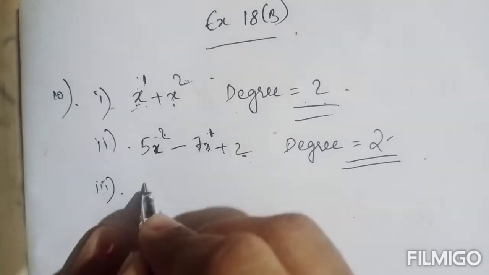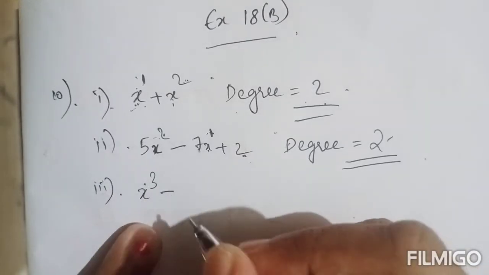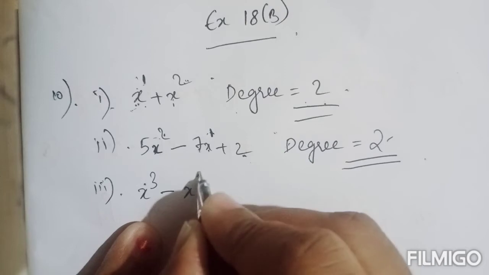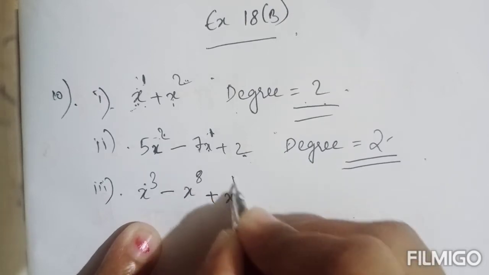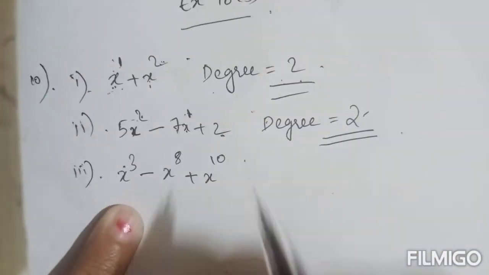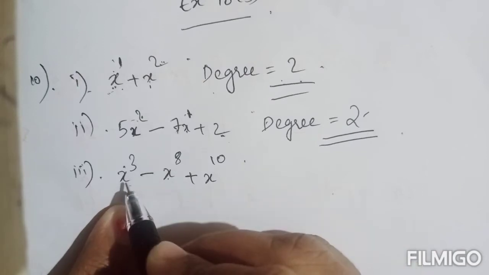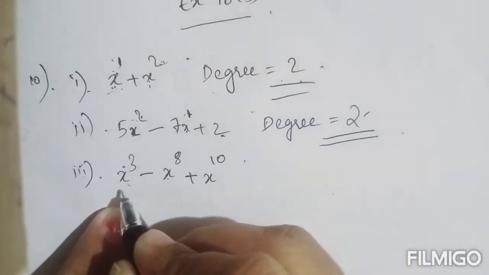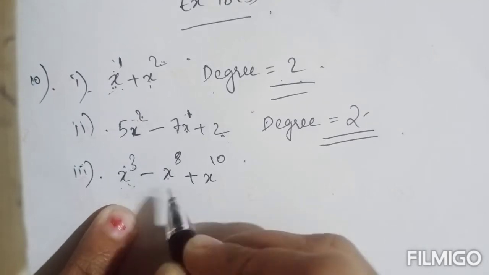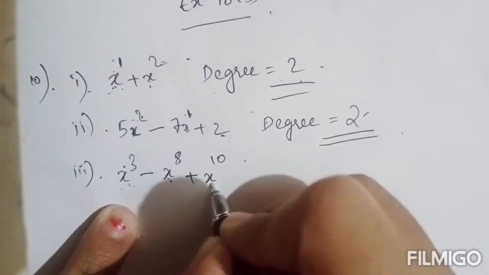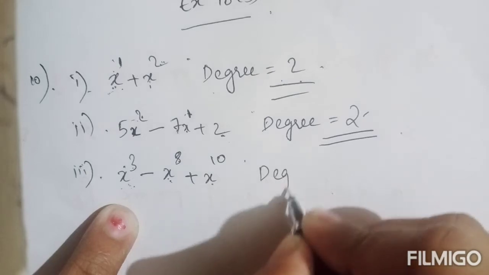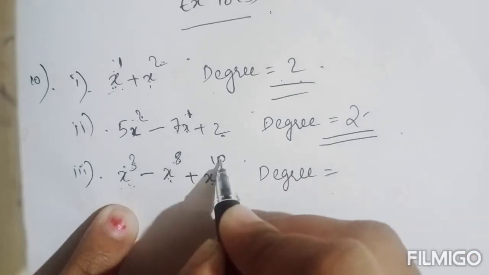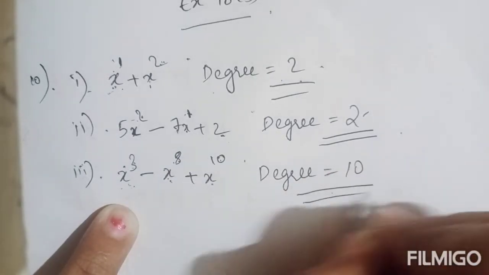Third one, x raised to the power 3 minus x raised to the power 8 plus x raised to the power 10. This is also a polynomial in one variable. First term its power is 3, second term its power is 8, third term its power is 10. So what will be the degree? Degree will be the greatest among these powers, it is 10.